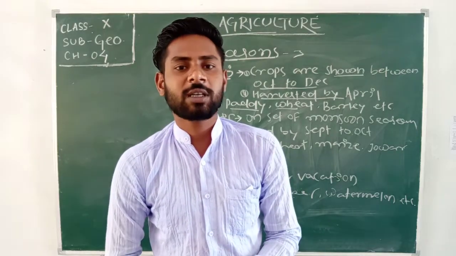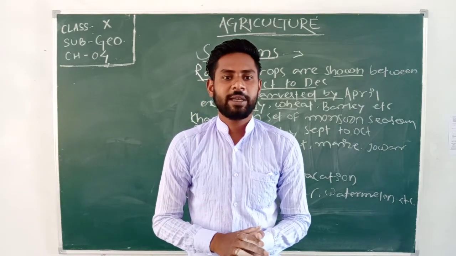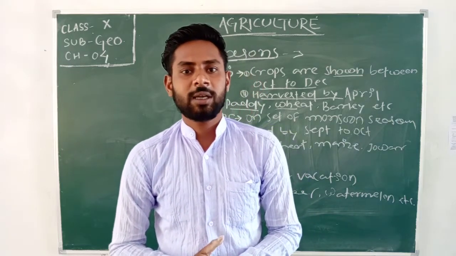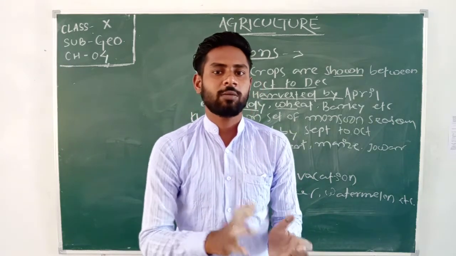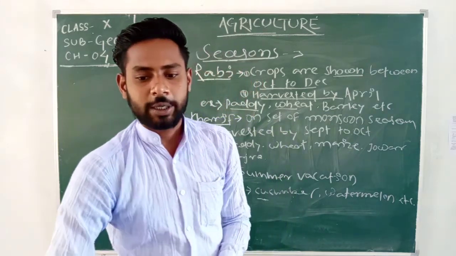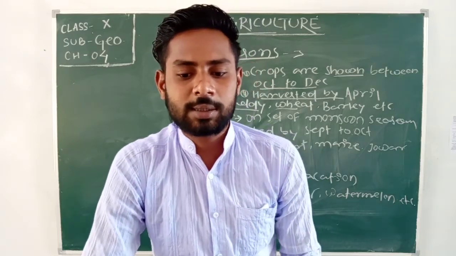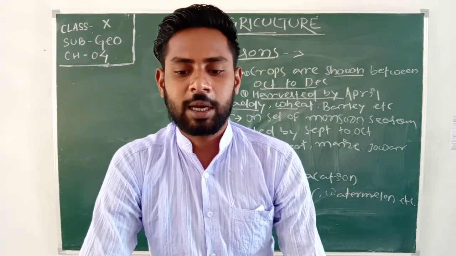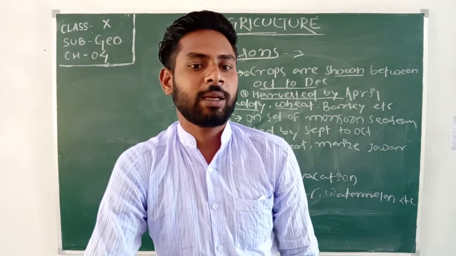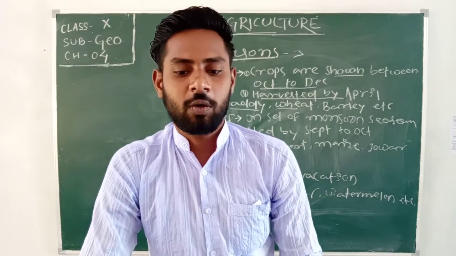For the cultivation of wheat, we need an annual rainfall of 50 to 75 centimeter, and the temperature requirements are not like the paddy crop. Got it? So wheat growing regions are the Ganga Satluj plains in the northwest and the black soil region of the Deccan. In the Deccan Plateau, many farmers also cultivate wheat.